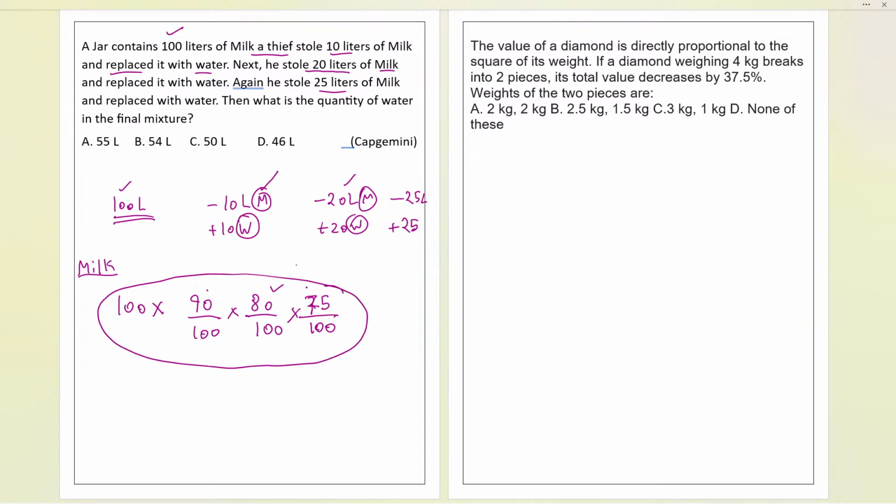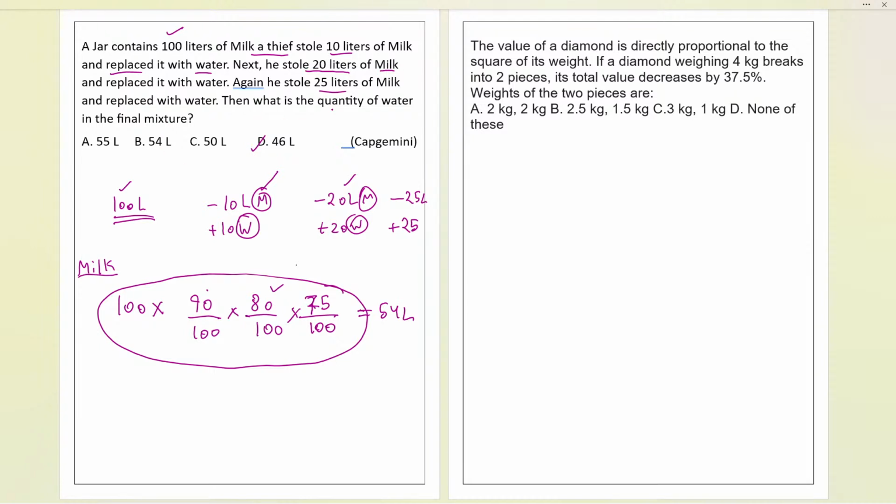Again and again we are decreasing. So like this, everybody, you have to just follow this method, and you will easily be able to find the final answer. That is the easy part. If you solve it now, you will get the final answer as 46 liters. But this part will not be 46. This part will be 54 liters.